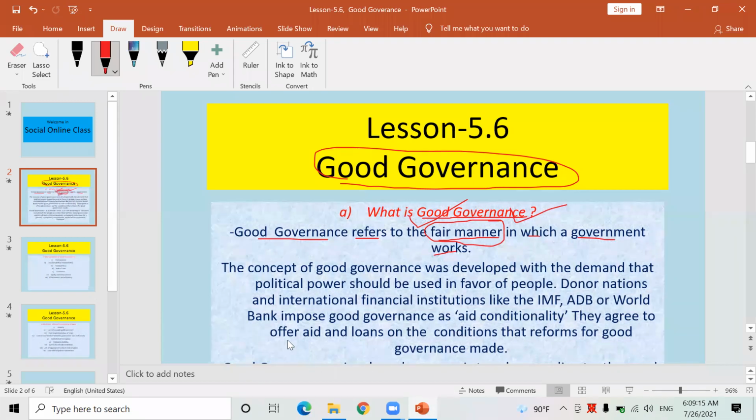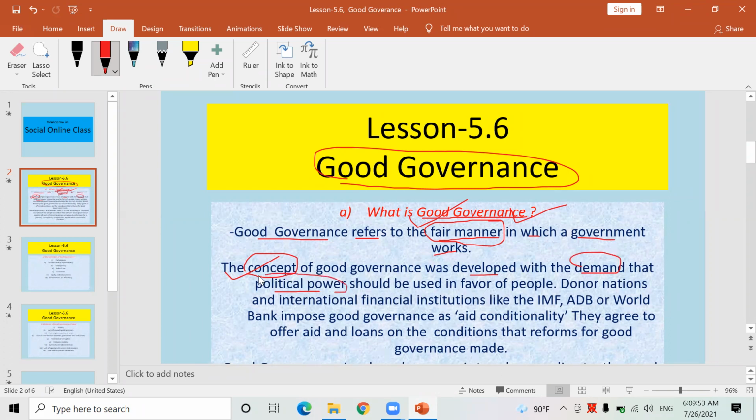Now, more ideas are given here. Okay, look here, next point I brought. The concept of good governance was developed with the demand that political power, look here, political power. Actually, this good governance is a concept, a dharana, isn't it? This good governance is a concept which was developed. Why was it developed? It was developed with a demand. What sort of demand was there? There was a demand that political power should be used in favor of the people.